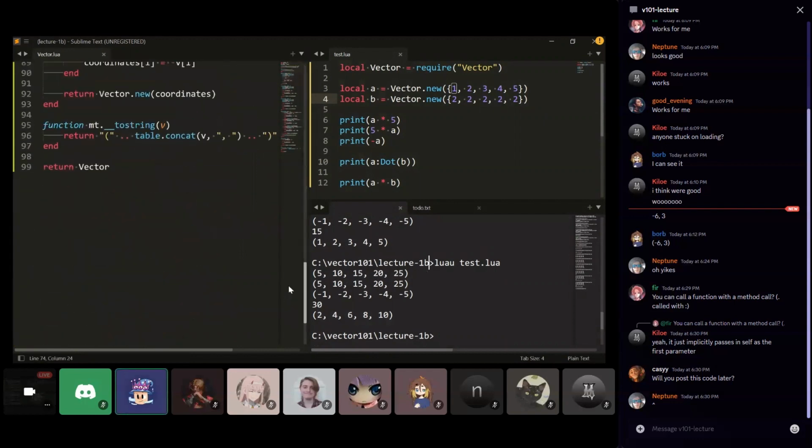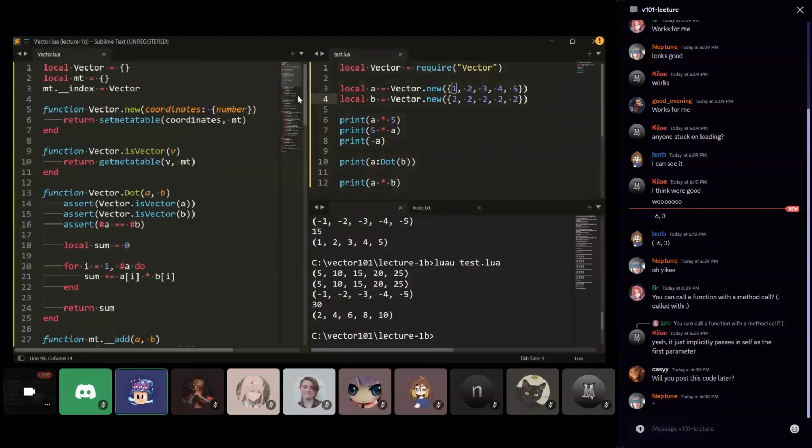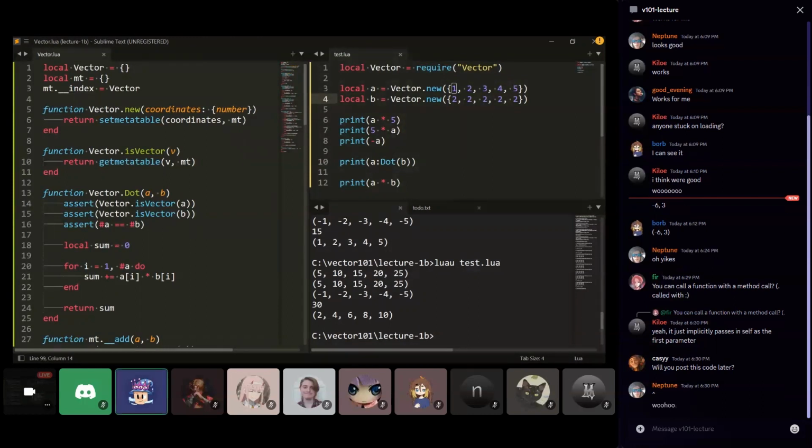So what do we have? In just under 100 lines, 99 lines, we have our own vector class, and it can take in any amount of coordinates, and it can do vector addition, it can do scalar multiplication. We have dot product, we have a Hadamard product. Fantastic. Woohoo, let's go.